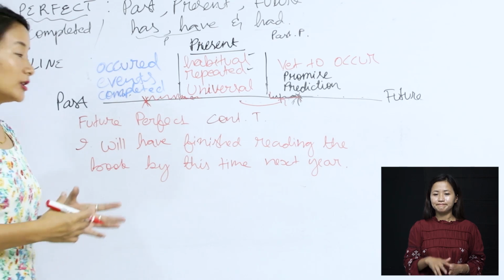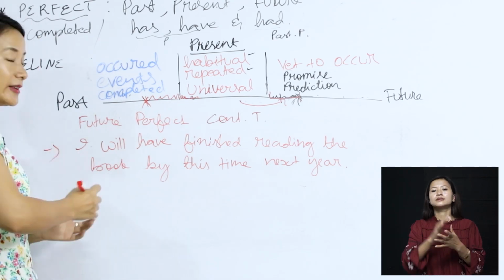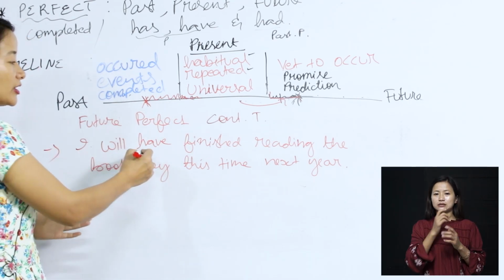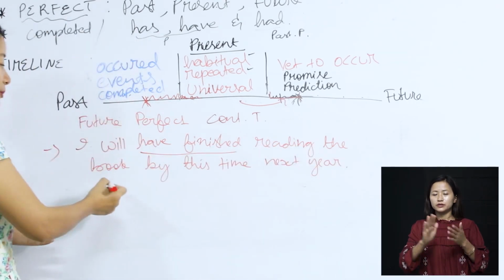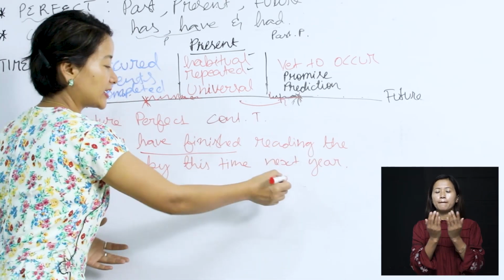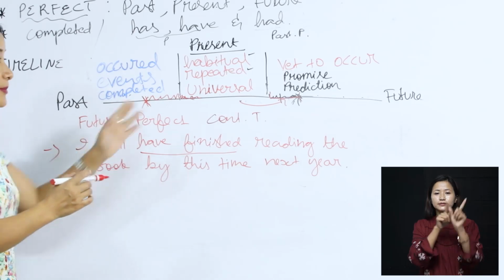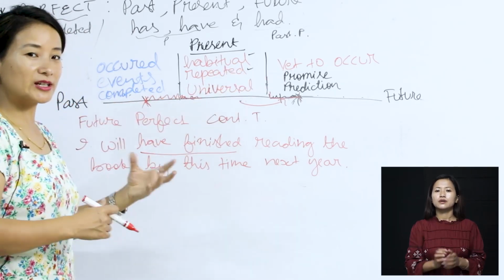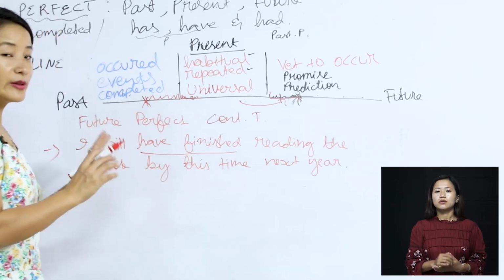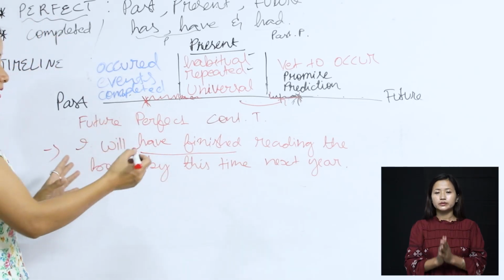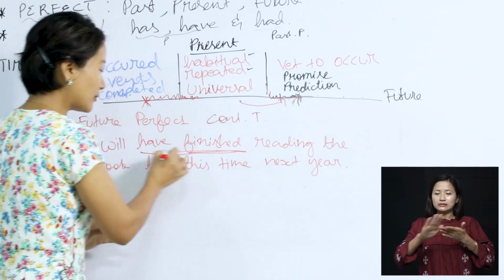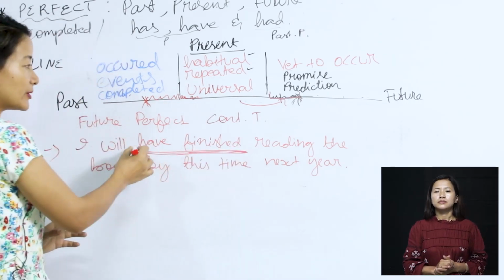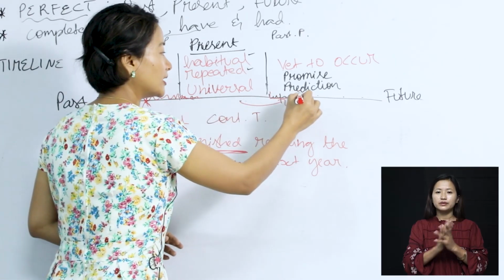So let's take a look at this example. It's a very lengthy one. I will have finished reading the book by this time next year. So remember, when we say future, we are also referring to predictions here. So the person is predicting that whatever the book that he or she is reading is likely to be finished, remember, finished, that is perfect, somewhere in the future.